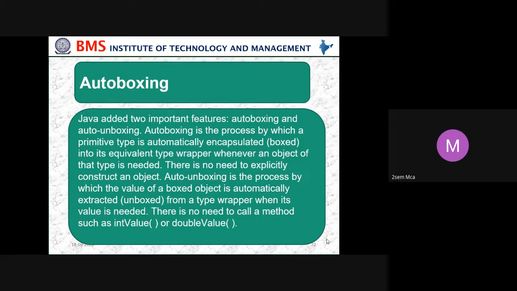There is no need to explicitly construct an object. Autounboxing is the process by which the value of a boxed object is automatically extracted, that is unboxed, from a type wrapper when its value is needed. There is no need to call a method such as intValue or doubleValue.